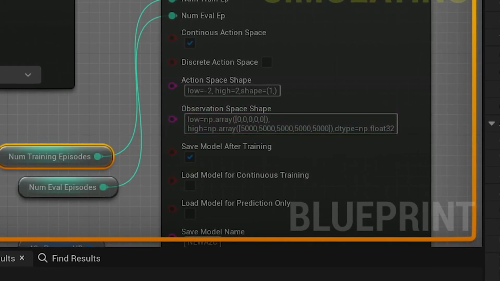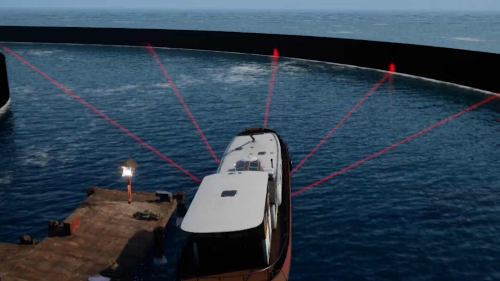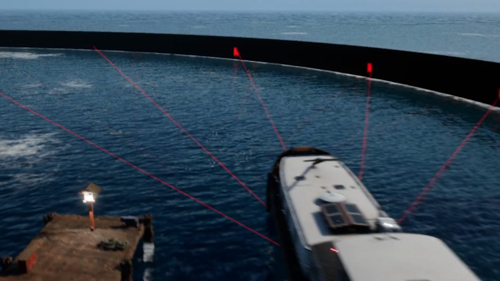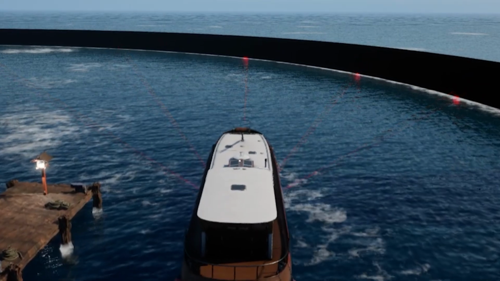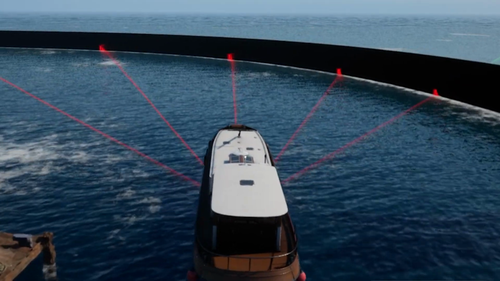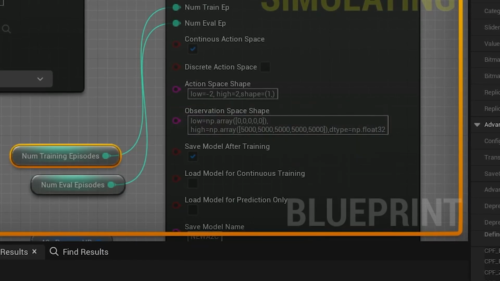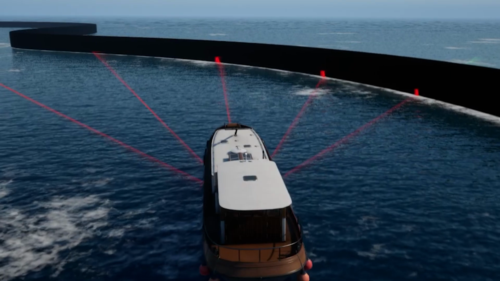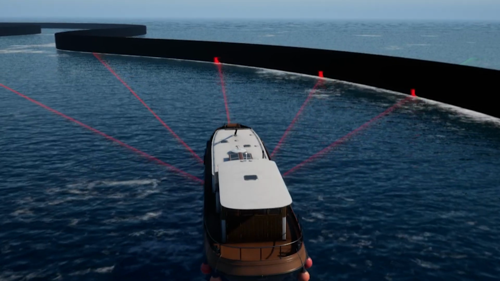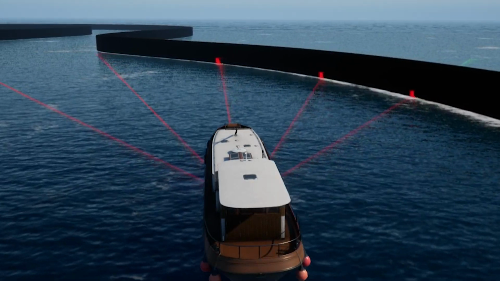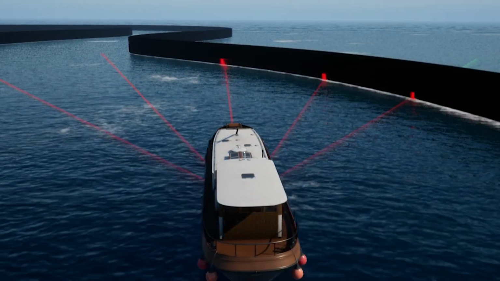Most of what we saw on the screen here is actually just window dressing. What the algorithm really cares about is the ray traces. Let's go back to that real quick. See these red laser-like things shooting out of the boat?